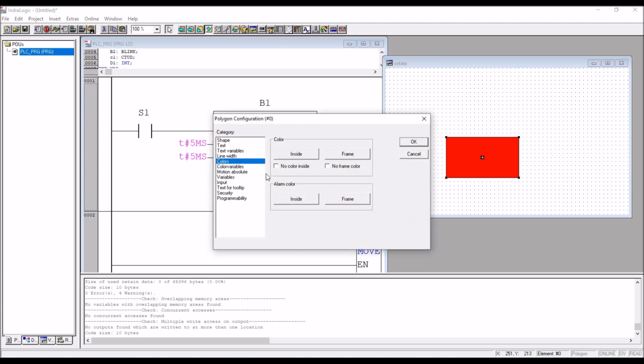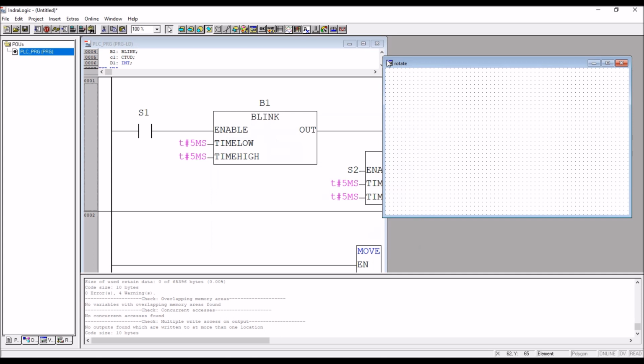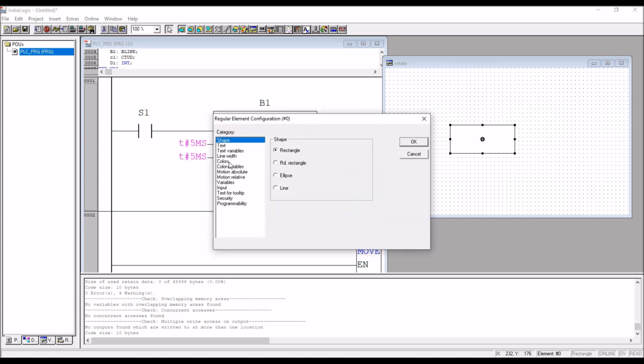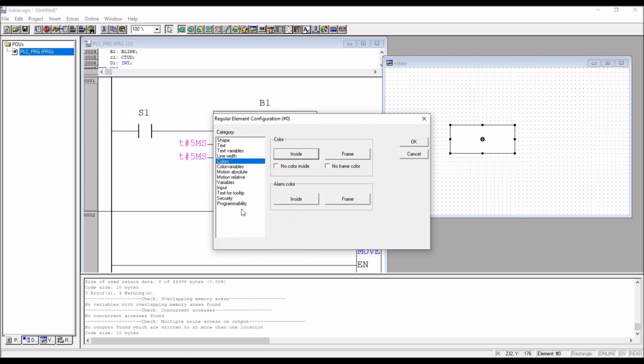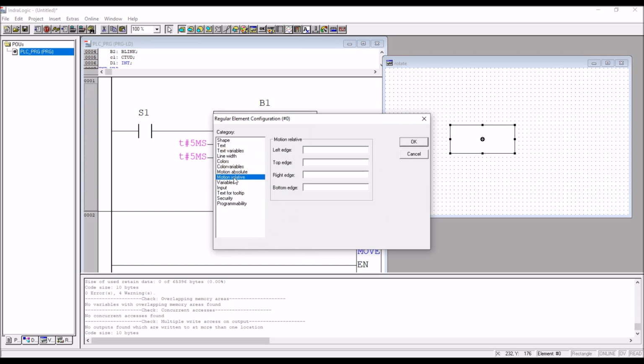So go to the object, your motion variable is there, but movement option is not there. So for that you have to take the normal rectangle, you just take it, and here go to motion relative, there left edge, top edge, right edge, bottom edge.